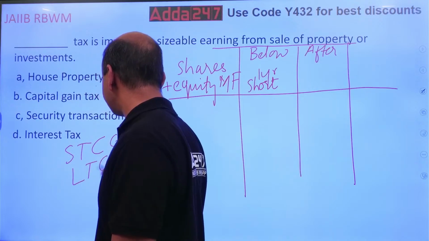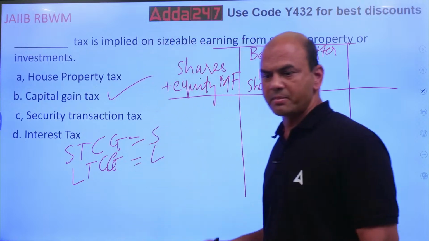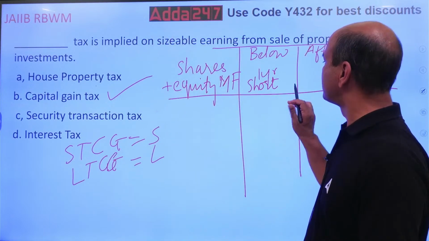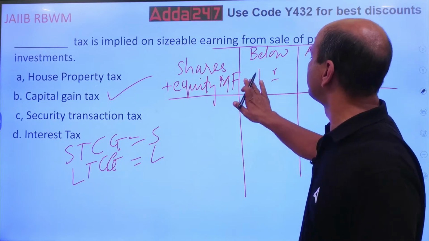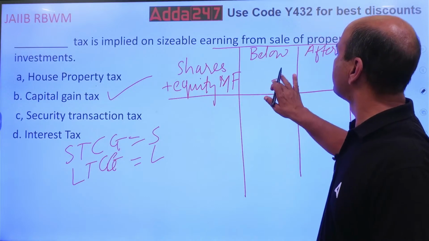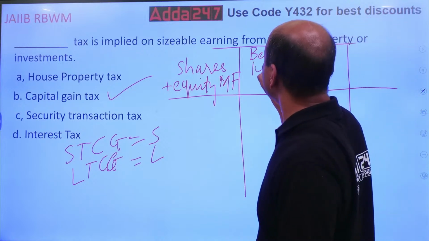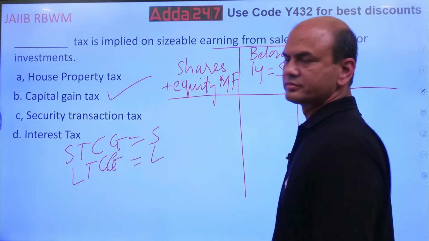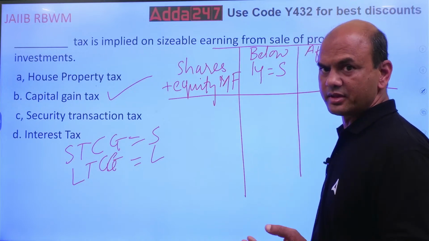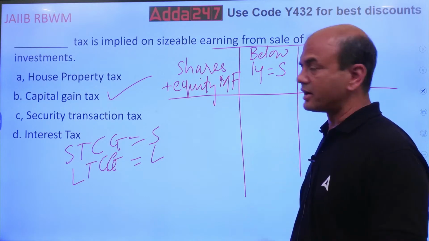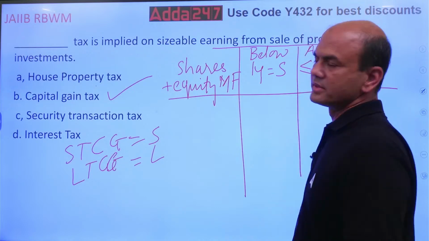So I'll just write S now, and here I'll write L. Short-term capital gains, I'll write S, so that the table doesn't become too confusing. Below 1 year it is S. After 1 year, means 1 year and above, it is long-term capital gain. Up to 1 year is below 1 year, and 1 year and above it is long-term capital gain.